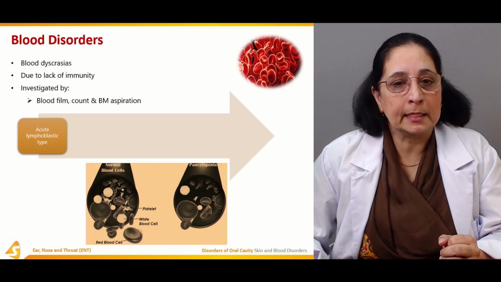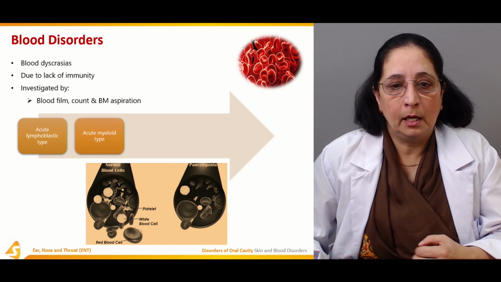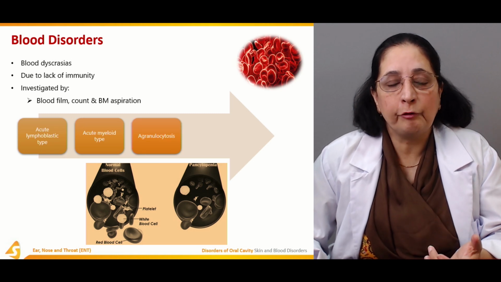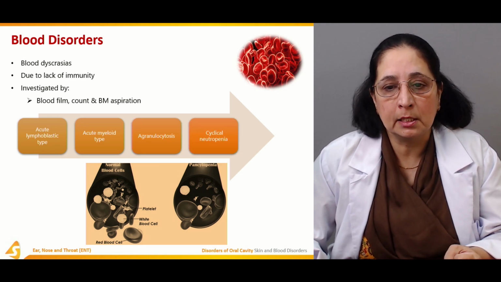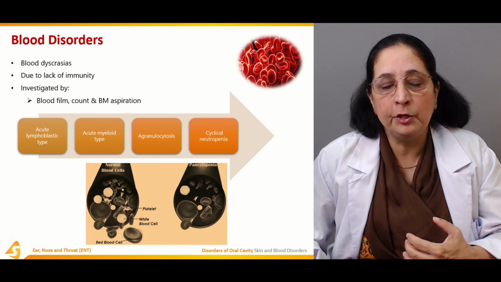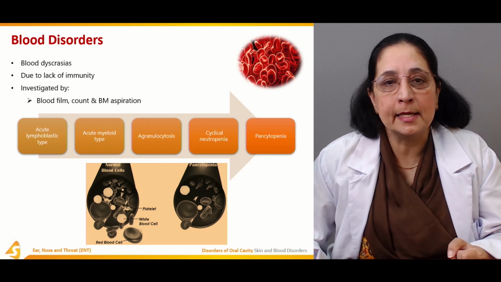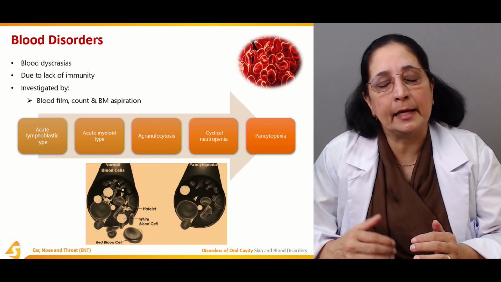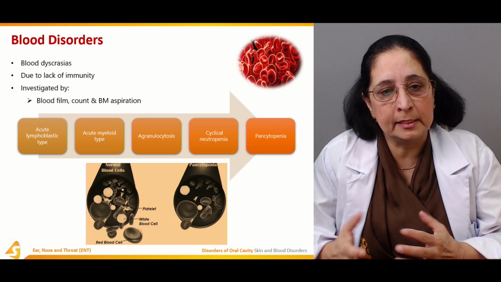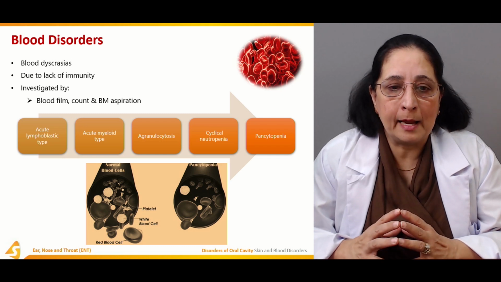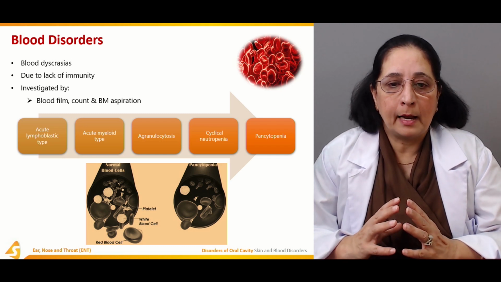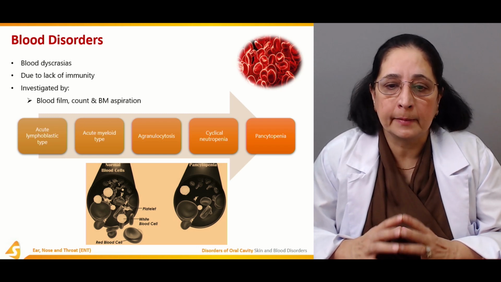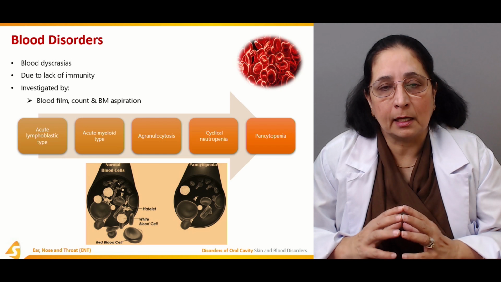Acute lymphoblastic type disorder, acute myeloid type, then we have agranulocytosis, cyclical neutropenia, and pancytopenia. All these are different disorders that can affect the oral cavity. We have lymphoblast type, myeloid type, agranulocytosis, neutropenia.